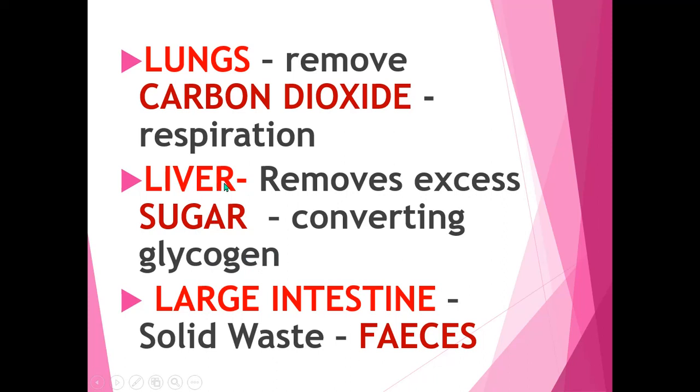Then the large intestine removes solid waste in the form of feces. So the lungs remove carbon dioxide by respiration, the liver removes excess sugar by converting it into glycogen, and the large intestine removes solid waste in the form of feces.